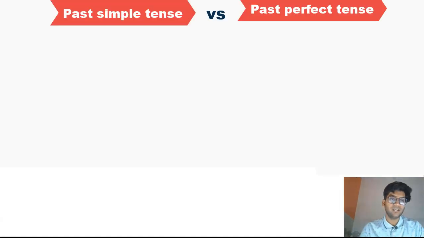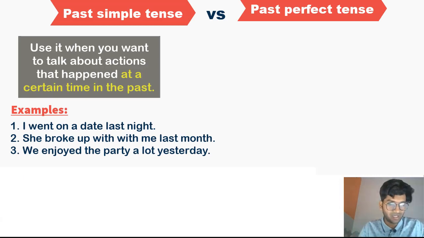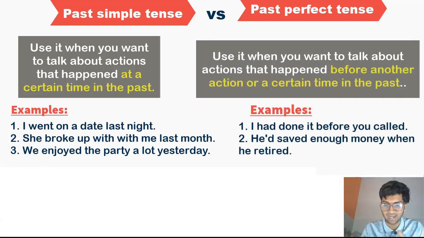Understand this, guys. If you simply want to talk about an action that occurred in the past at a particular time, at some time, use simple past tense, right? I went there yesterday, I ate this last night, we went on a trip last year, right? If you simply want to say this happened and this is the time when it happened, if the time is understood, do not talk about it. But when the focus is on the fact that this action happened before another action, use past perfect tense to talk about the first action that occurred first.